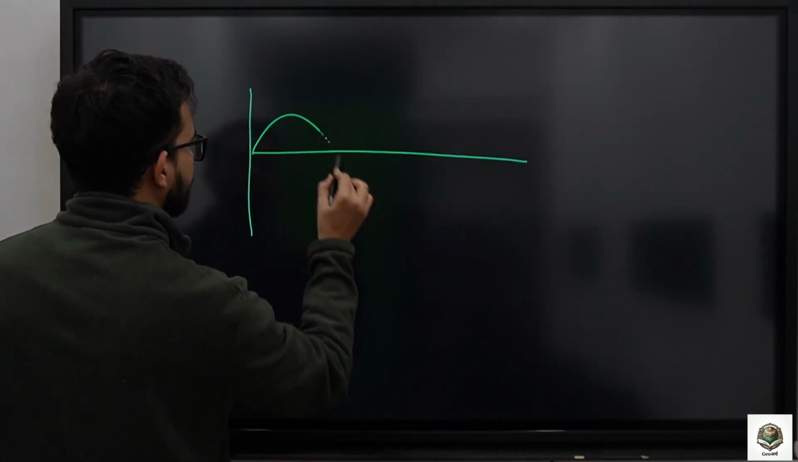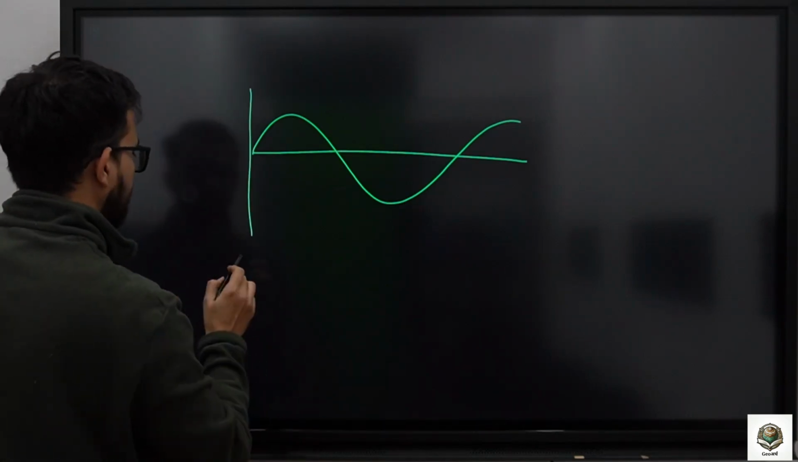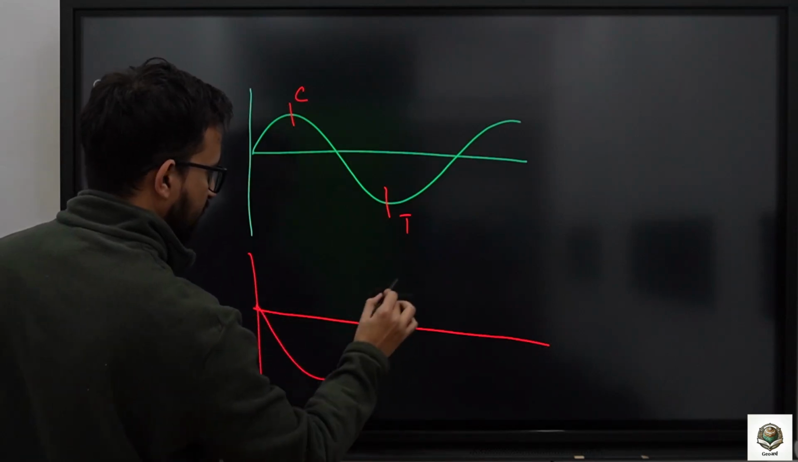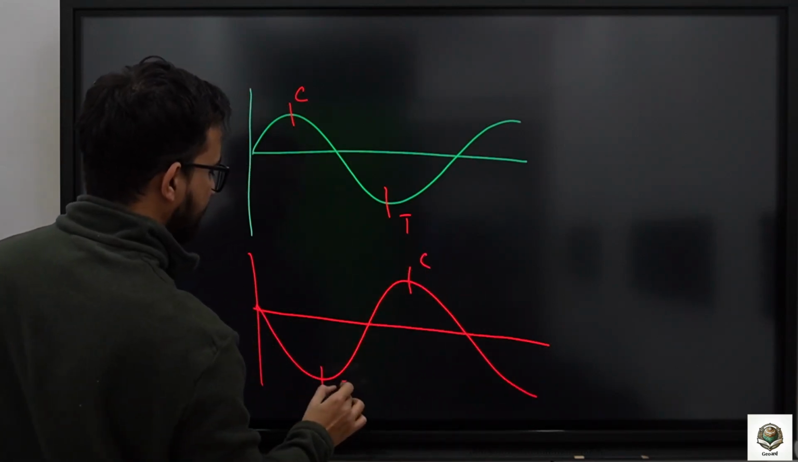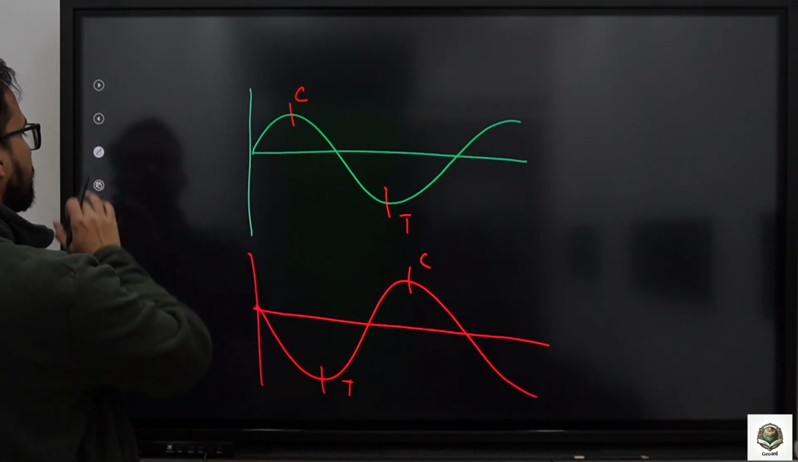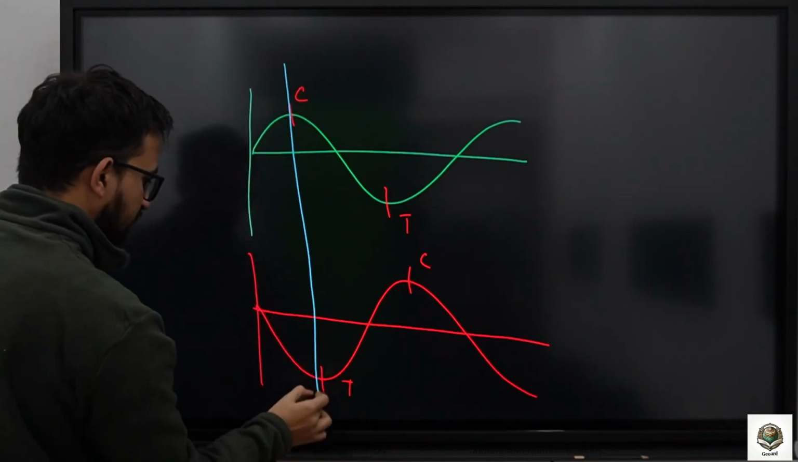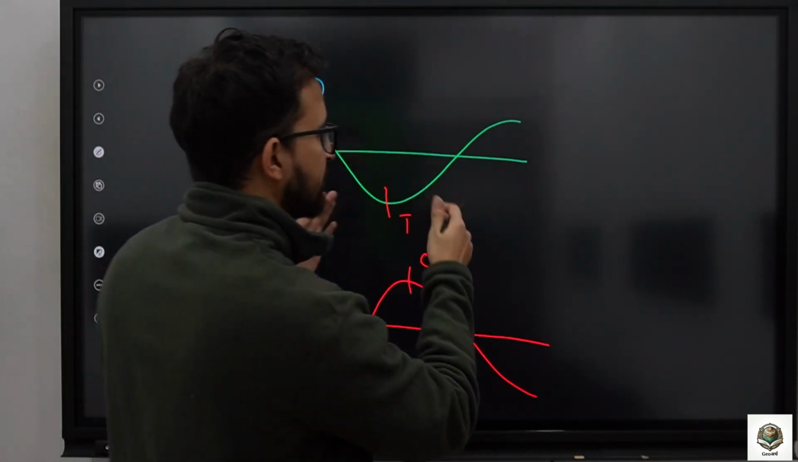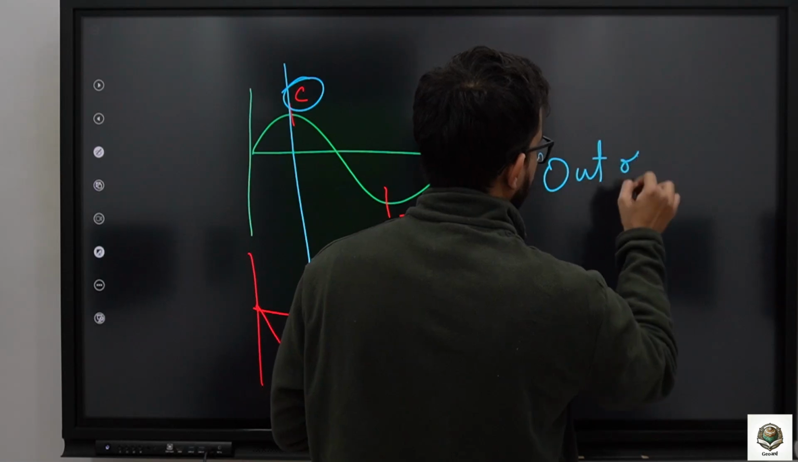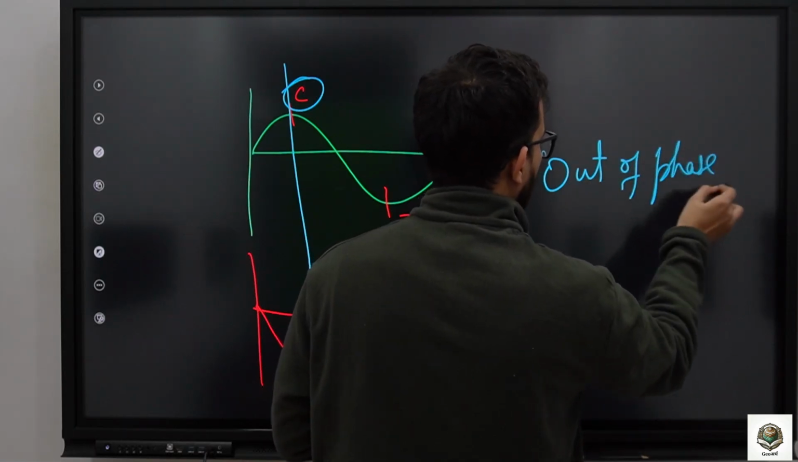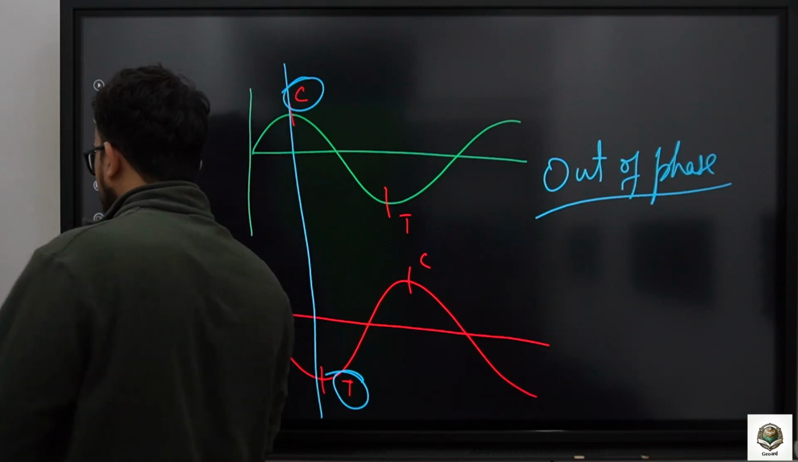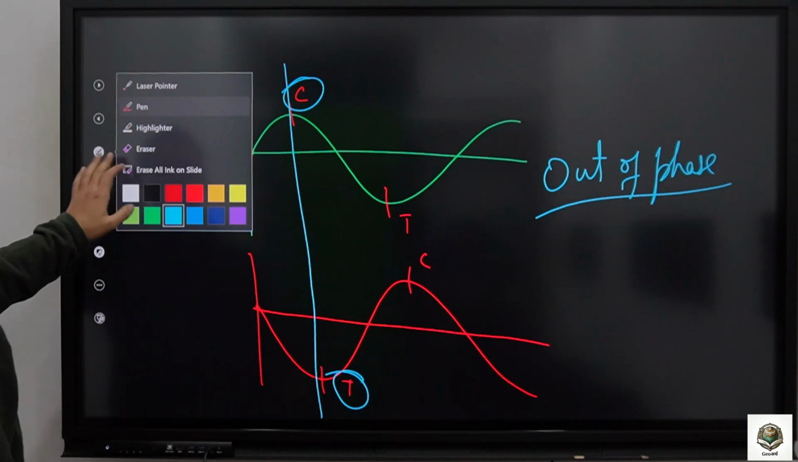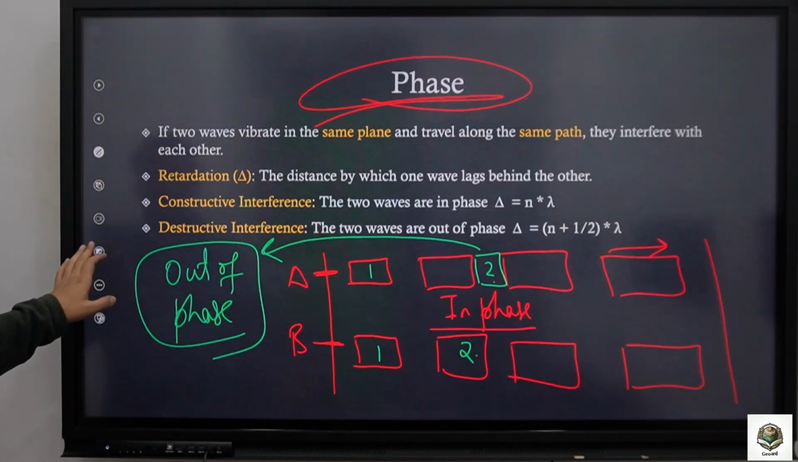So this is my first wave and this is my second wave. Now this was the crest, this was the trough. Now this is the crest and this is the trough. Okay. Now at the same location, one is vibrating down while the other is vibrating up. So this scenario is known as out of phase. That they are no more identical to one another. One of them has overtaken the other one and now they are out of phase. So this is what we call in phase and out of phase.